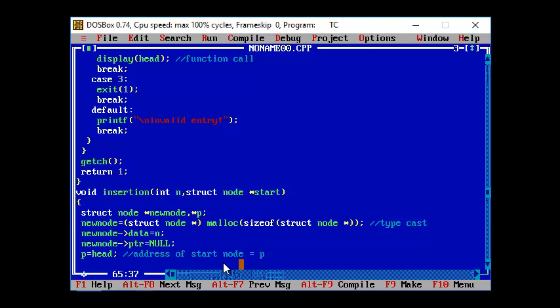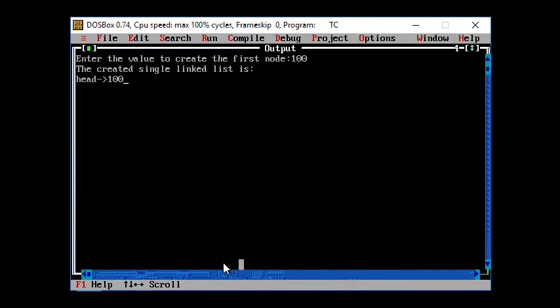Why? Because we are going to start from the beginning and insert the new node at the end of the available linked list. If you see the output window, your start node has been represented with the head, followed by the first record, that is 100. Now you are going to insert the new record after 100.